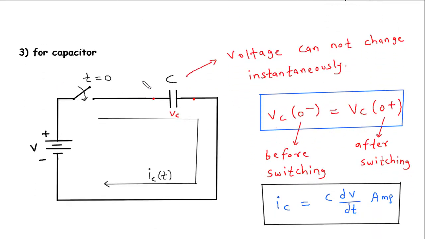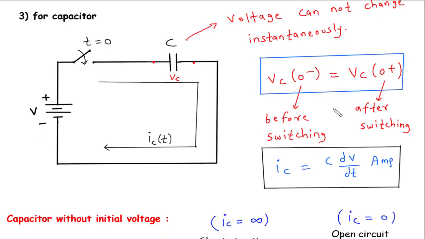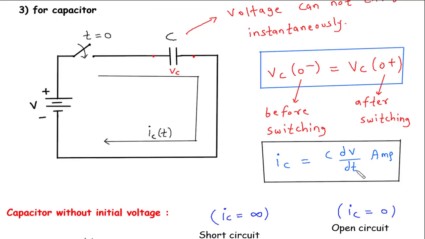Now for a capacitor, voltage cannot change instantaneously. Let the voltage across this capacitor be Vc. Now voltage before switching is equal to voltage after switching. Vc of 0 minus is equal to Vc of 0 plus. Also, Ic is equal to C dV by dt. This dV by dt is the change in voltage with respect to time.